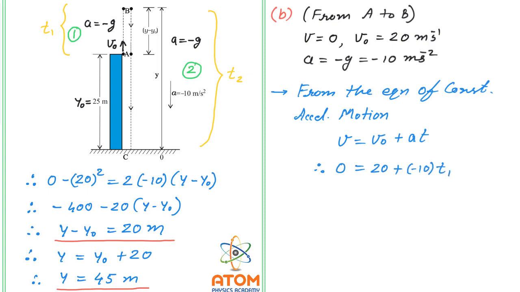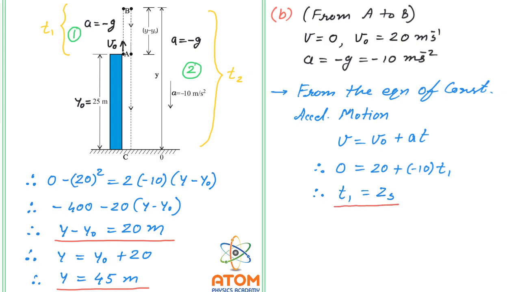As I have already shown, the time for the first motion from A to B is t1. So now we can find the value of t1. From this it is very clear, t1 will be 20 divided by 10, so it is 2 seconds, and it will be positive. So this is the first time that we needed.